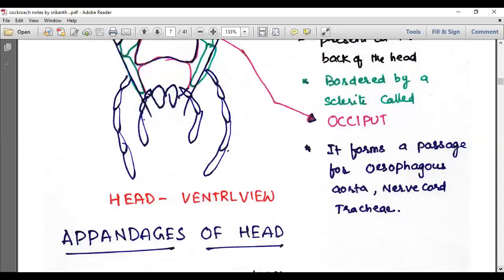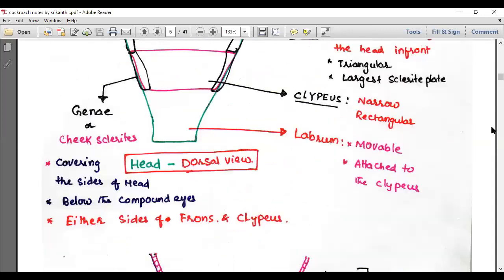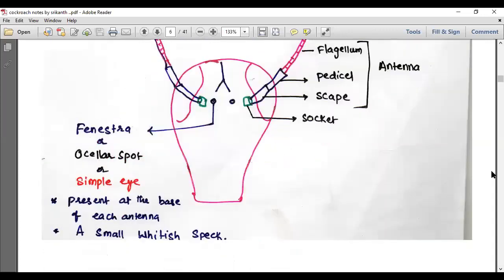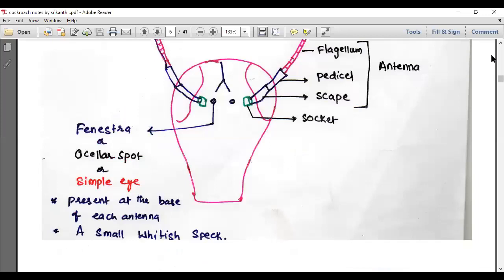So this is the head in ventral view, and in this particular area, we only need to see the occipital foramen, because the remaining structures are the mouth parts of the cockroach. We'll discuss the mouth parts tomorrow, but let's take a quick glance at what we learned till now.